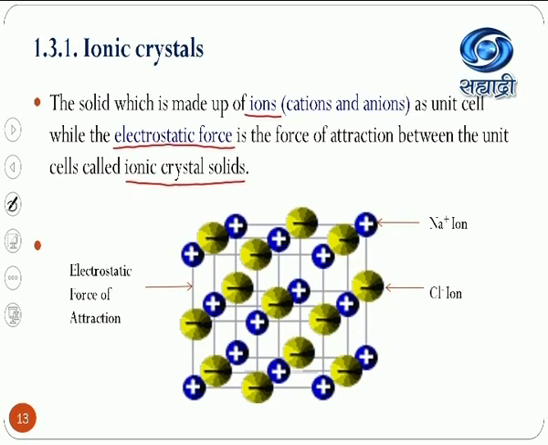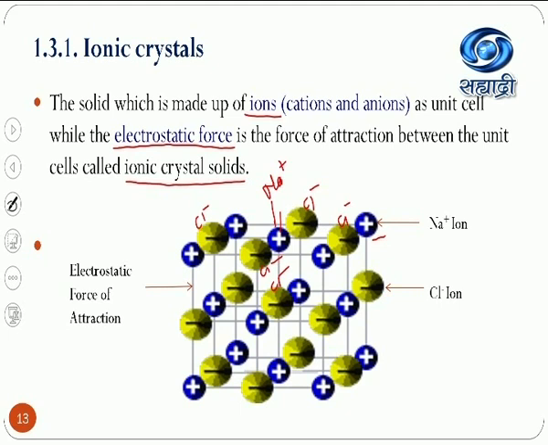In this particular unit cell, the one Na plus ion, this blue sphere with positive sign, is surrounded by chloride ions: four chloride ions from the same layer, one chloride ion from the lower layer and one chloride ion from the upper layer. That means one Na plus ion is surrounded by 6 Cl minus, while 6 Cl minus are surrounded by 6 Na plus.